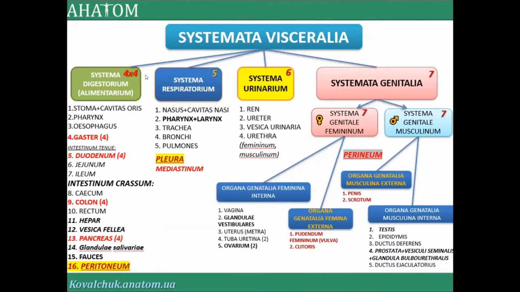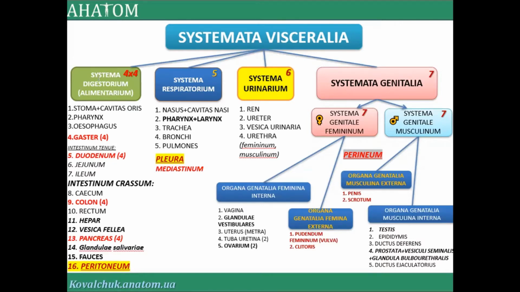Visceral systems, now it's really only 4 parts after the musculoskeletal system: 1, 2, 3, it's muscles, bones and joints. Digestive system, for example. The stomach is located in the digestive system. It's the gastric stomach, but it's not the only part of the digestive system. In the beginning, it's the stoma and oral cavity. Next one, it's the pharynx, esophagus, stomach, small and large intestine.